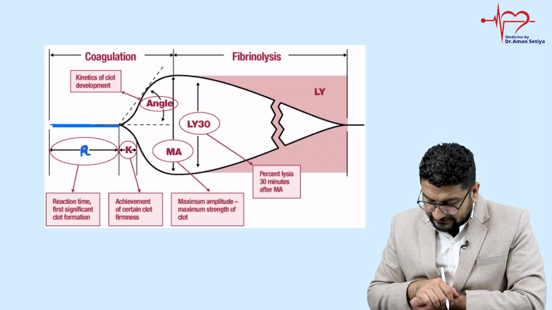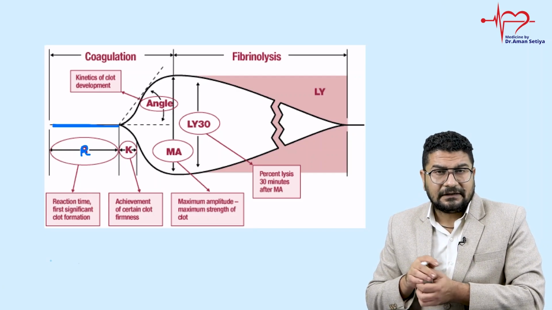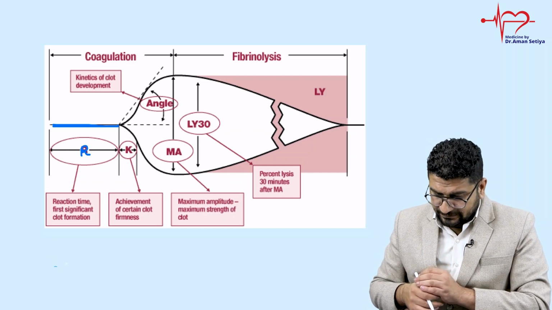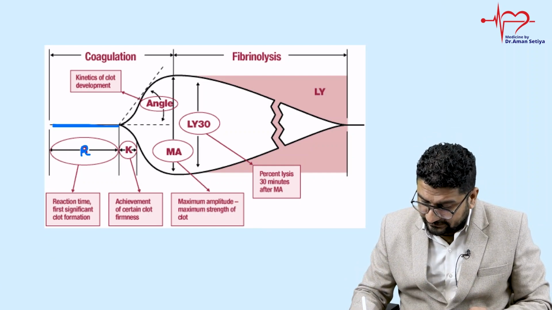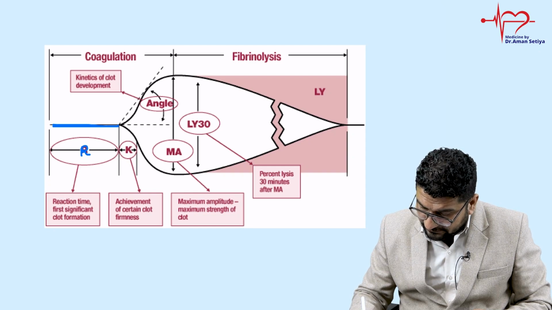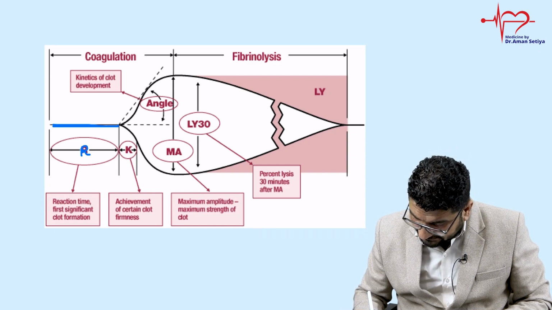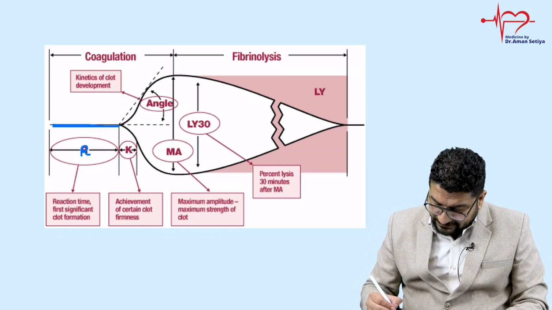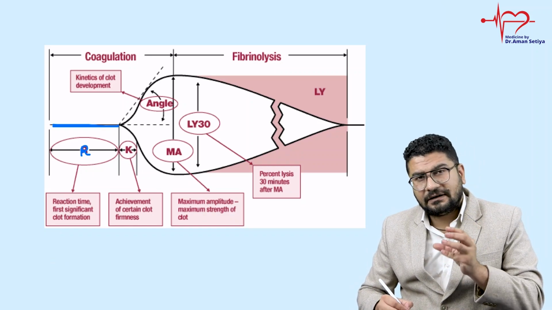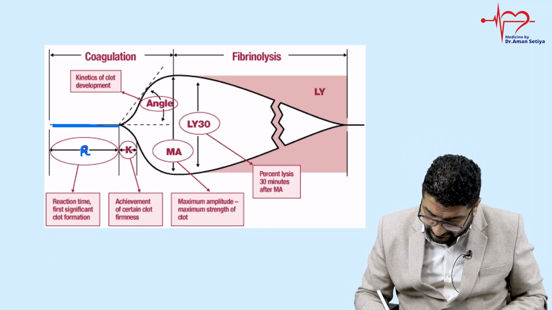Then understand this: the time elapsed for the clot to reach a fixed strength. That time is what we call it. Let me shade this with another pen. So this time means the time elapsed to attain a certain level of firmness in the clot.